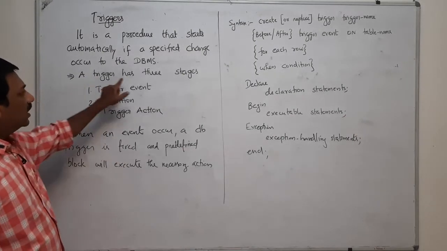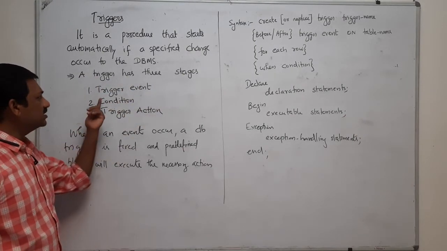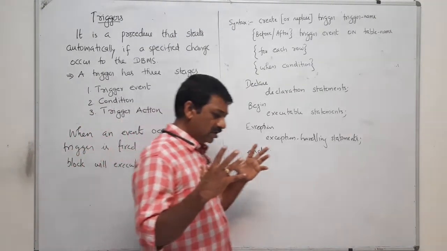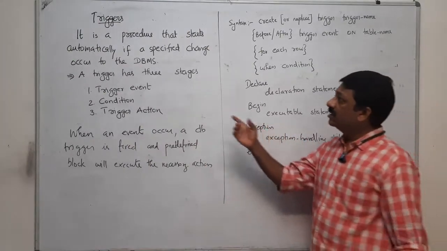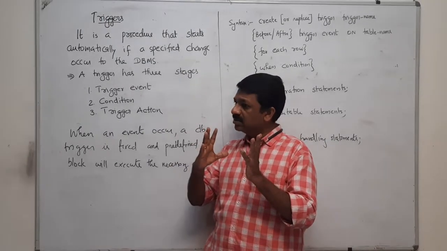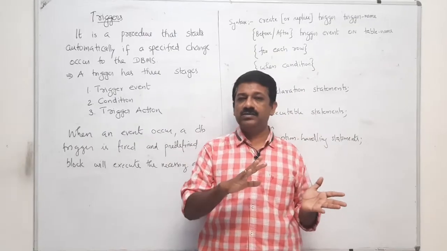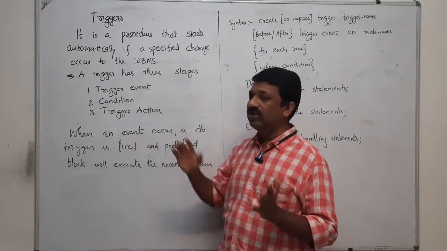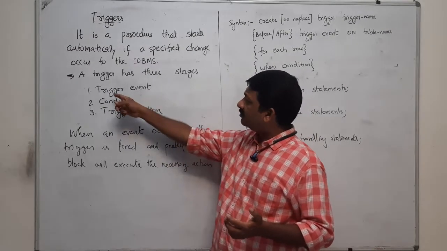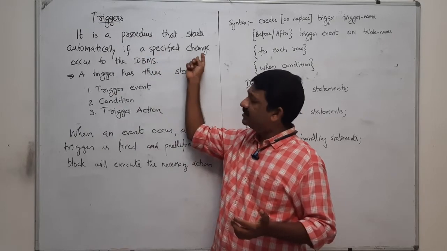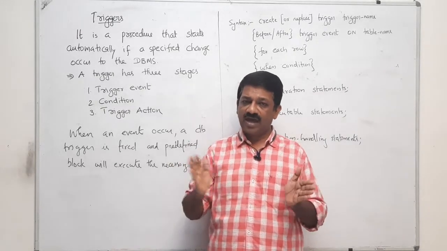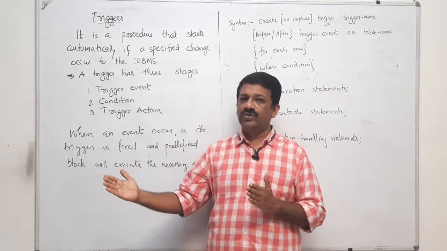Okay, so a trigger has three stages. First, an event is triggered, that means a specified change, which we already described. Then the condition, and then the action you have to take. Depending on the event, you are going to take some action. For a specified change that we have already defined, what is the action you are going to take.